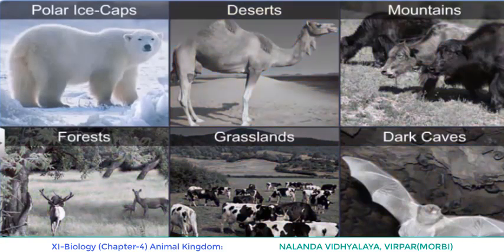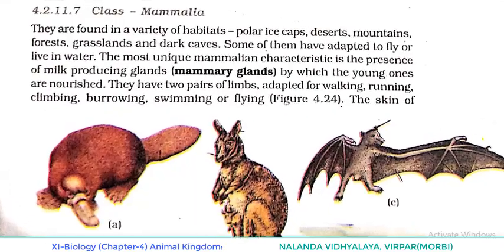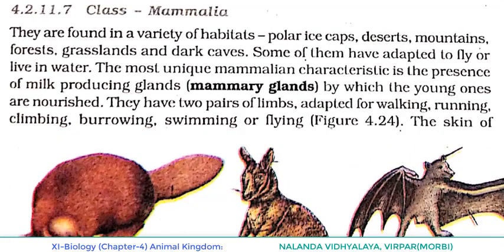Class Mammalia, or mammals. They are found in a variety of habitats: polar ice caps, deserts, mountains, forests, grasslands, and dark caves. Wherever the possibility is not there, even there mammals are present.